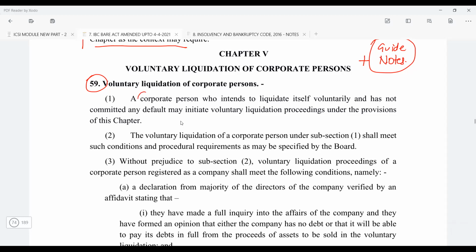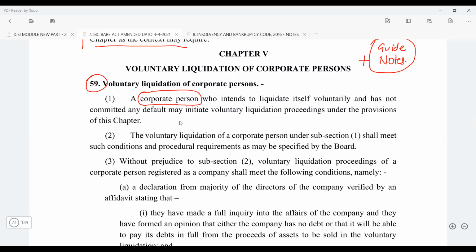Just remember, now the word they have used is corporate person and it is not corporate debtor. Can anyone tell me why? Corporate person means the corporate debtor itself and their members and their partners also.